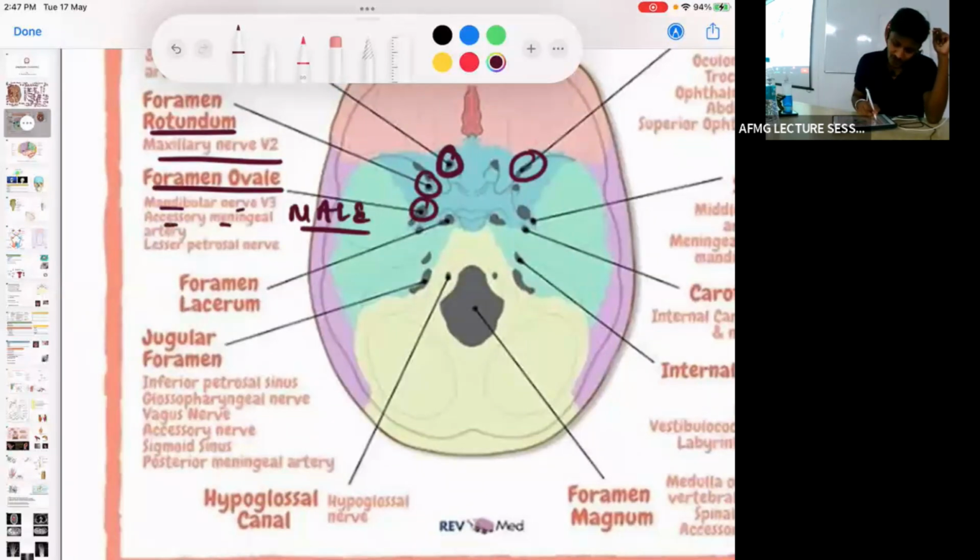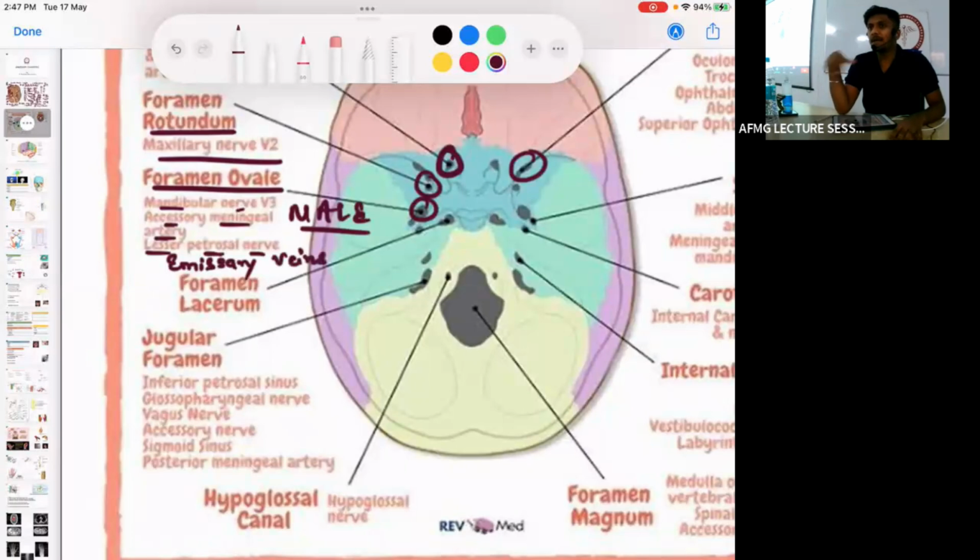A for accessory meningeal artery. L for lesser petrosal nerve. And E for the emissary vein. So quickly, the structures passing via the foramen ovale are remembered as MALE: M for mandibular nerve, A for accessory meningeal artery, L for lesser petrosal nerve, and E for emissary vein. No issues with this.